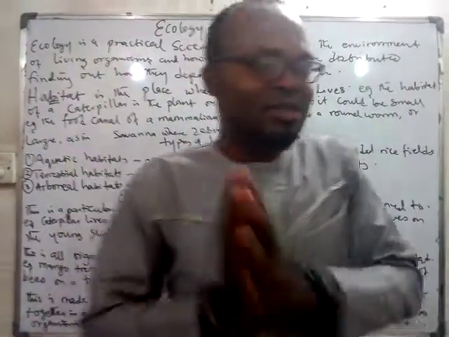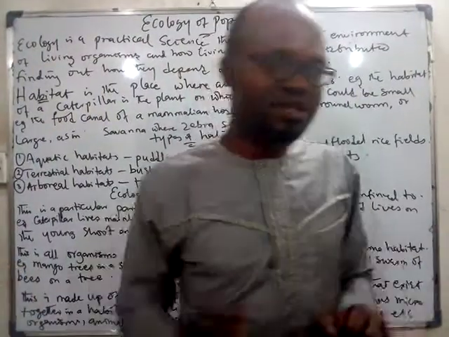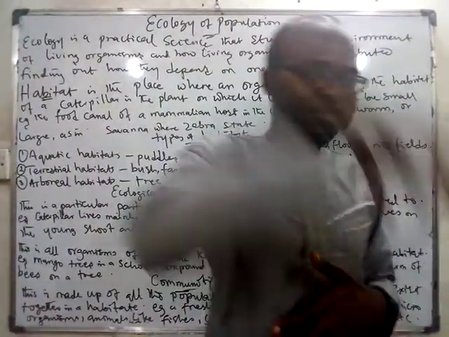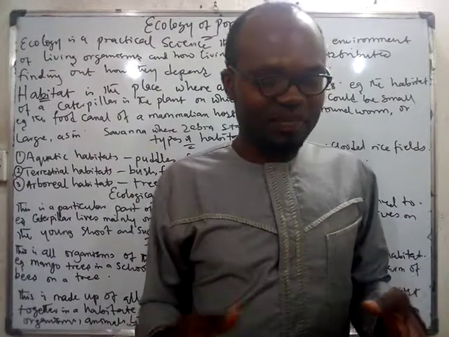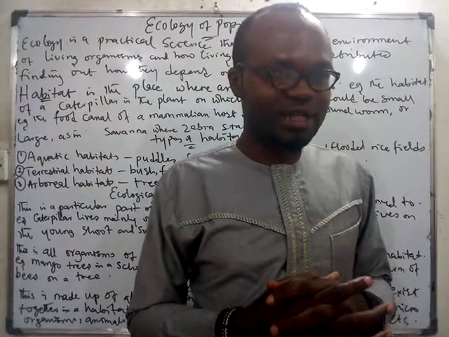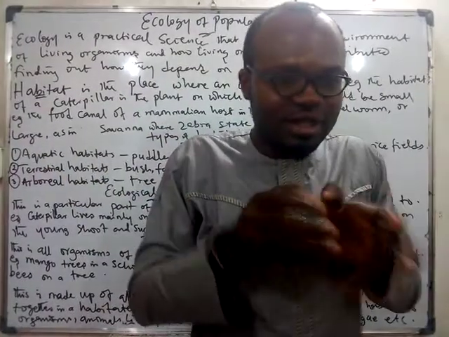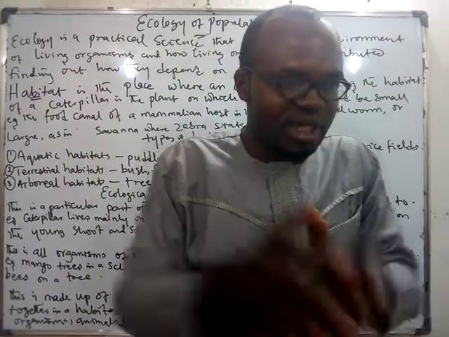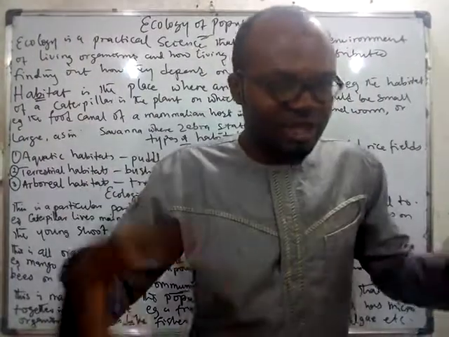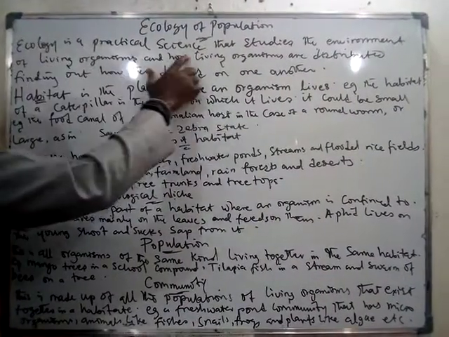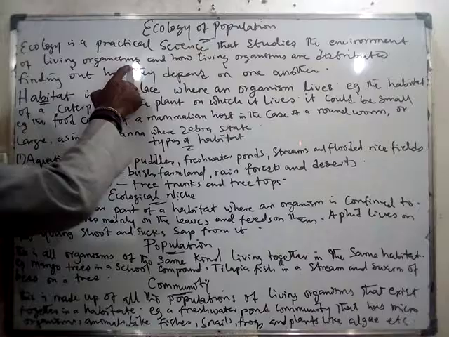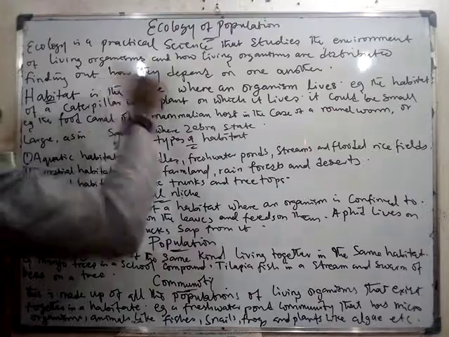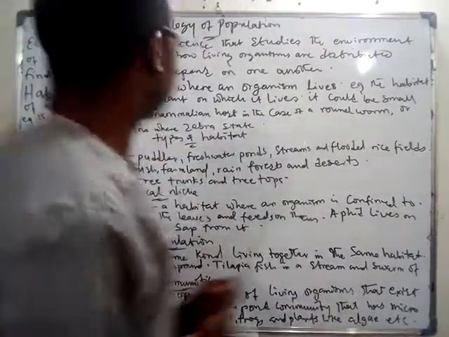Please, we look at ecology. Ecology simply means the science, the study of organisms in relation to their environment. Organisms in relation to their what? Fishes, they stay in water. You understand? Their aquatic environment. When you study how they survive, how they're able to cope in water, which is their environment, then you're studying their ecology. That's why we say that ecology is the practical science that studies the environment of living organisms and how living organisms are distributed, finding out how they depend on one another.